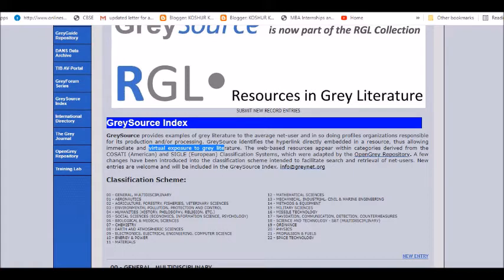General, multidisciplinary, aeronautics, then agriculture, forestry, fisheries, veterinary sciences, environmental pollution, then humanities, wherein history, philosophy, religion, etc., social sciences, economics and information science, psychology, biological and medical sciences, chemistry, earth.